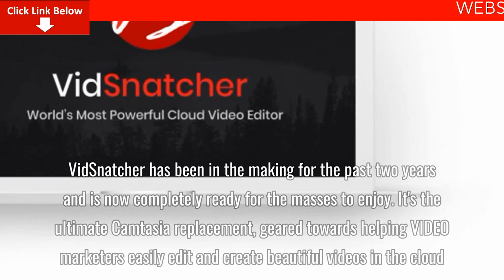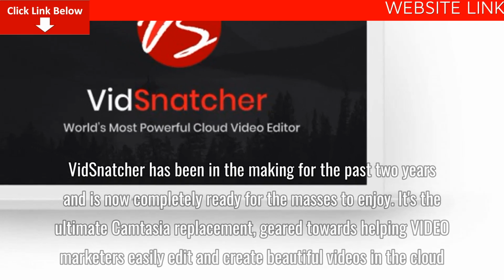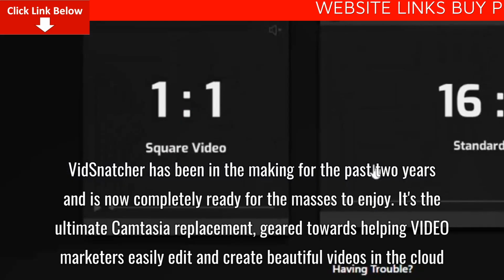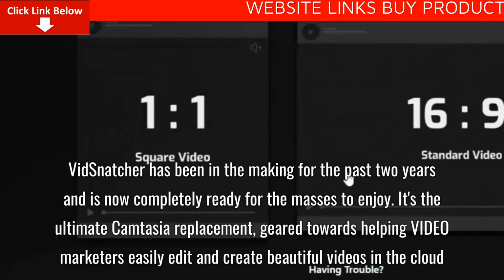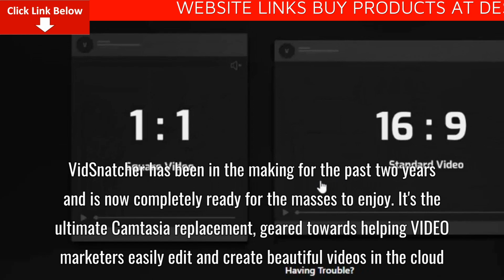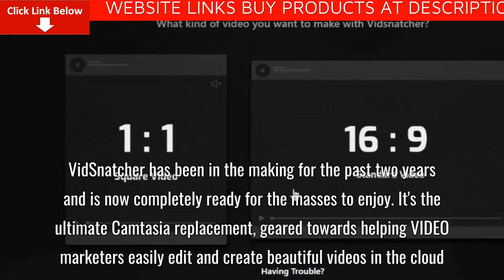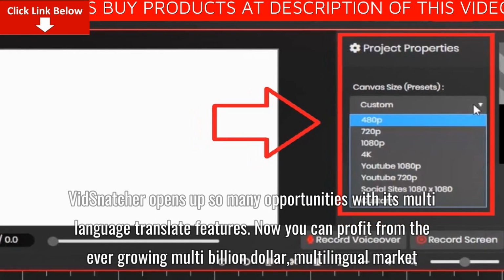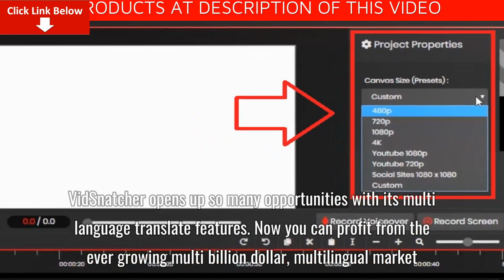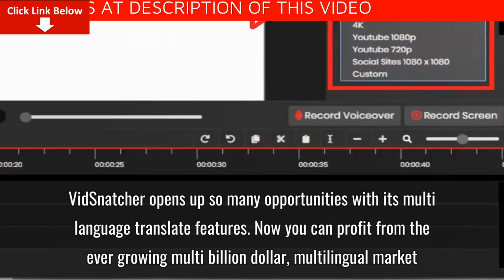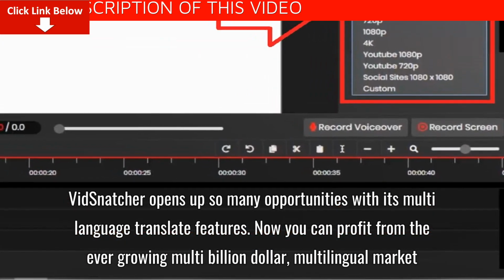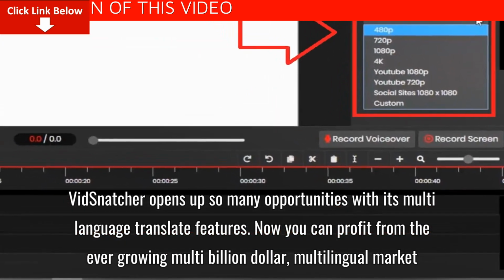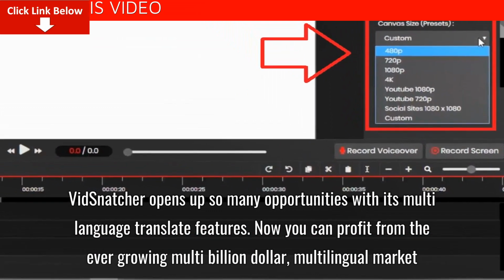VidSnatcher has been in the making for the past 2 years and is now completely ready for the masses to enjoy. It's the ultimate Camtasia replacement, geared towards helping video marketers easily edit and create beautiful videos in the cloud. VidSnatcher opens up so many opportunities with its multi-language translate features. Now you can profit from the ever-growing multi-billion-dollar, multilingual market.